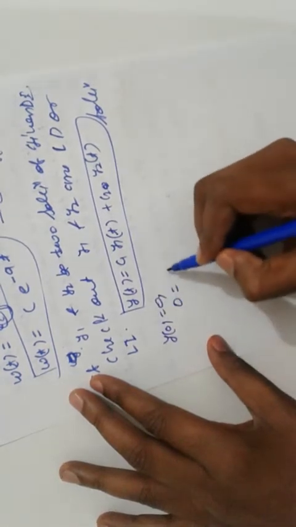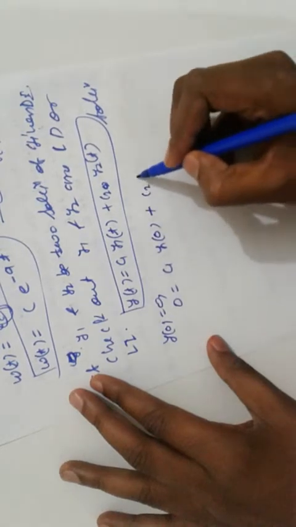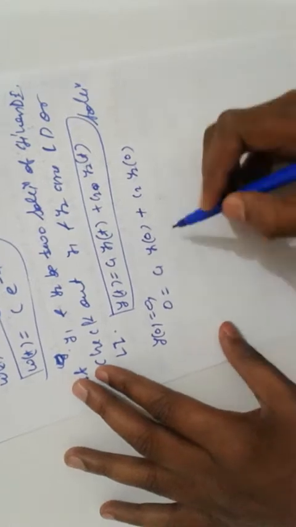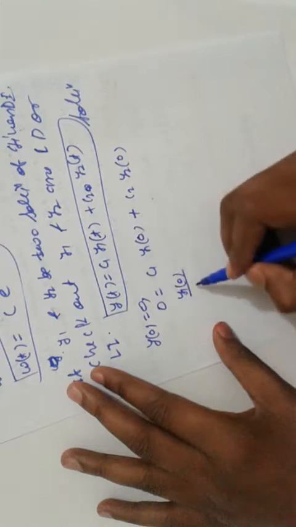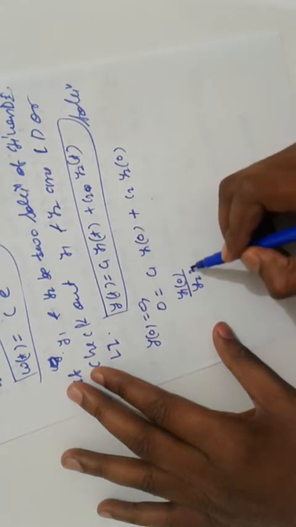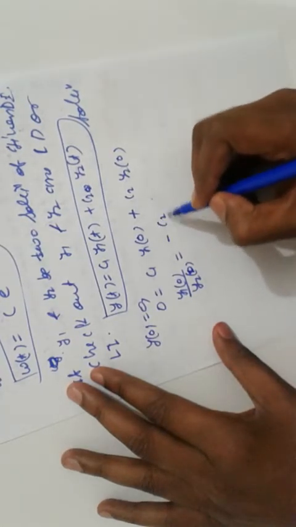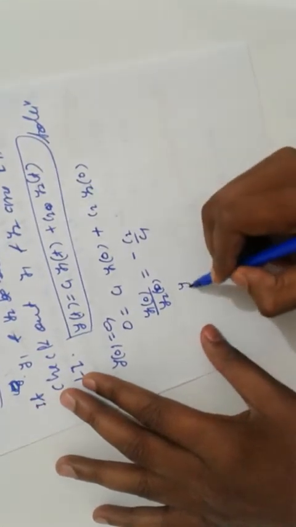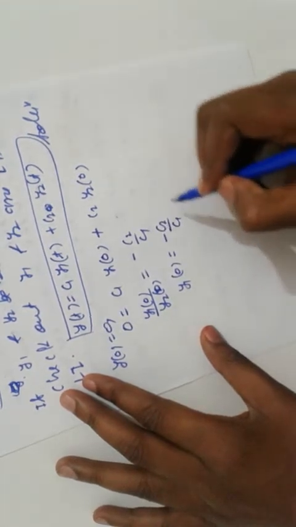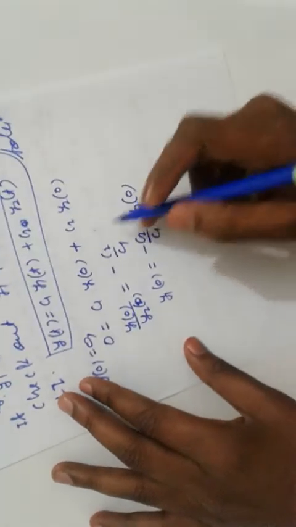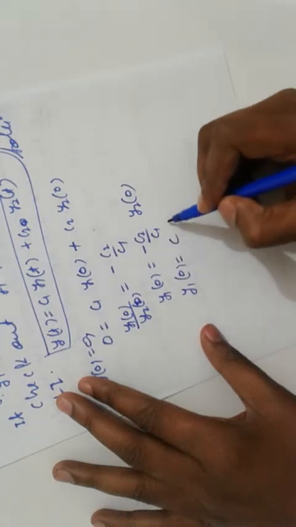So put 0 equal to c1 y1(0) plus c2 y2(0). So y1(0) upon y2(0) is equal to minus c2 upon c1. Otherwise y1(0) is equal to minus c2 upon c1 times y2(0). Suppose that is another constant c, so y1(0) is equal to c y2(0).